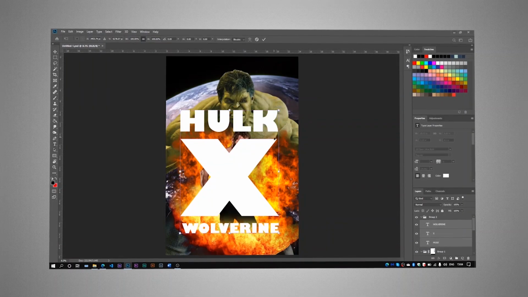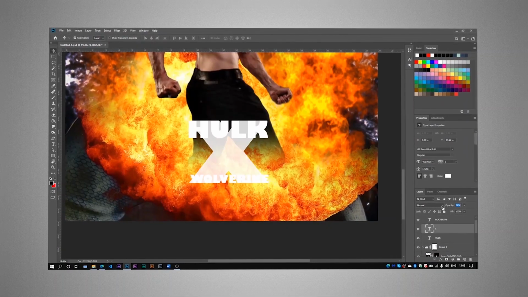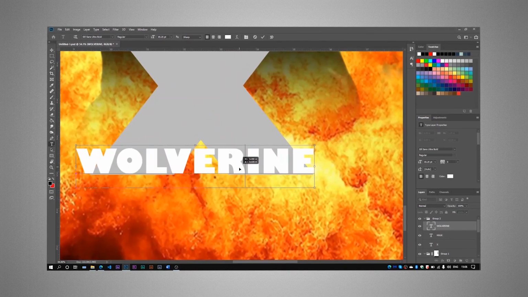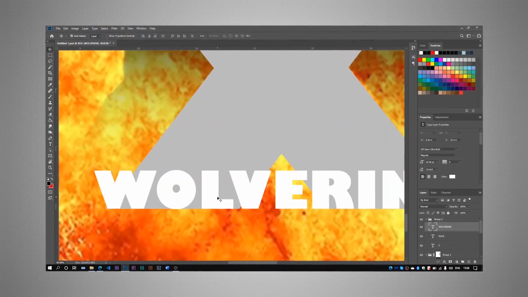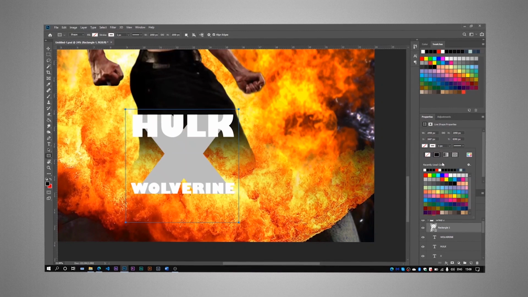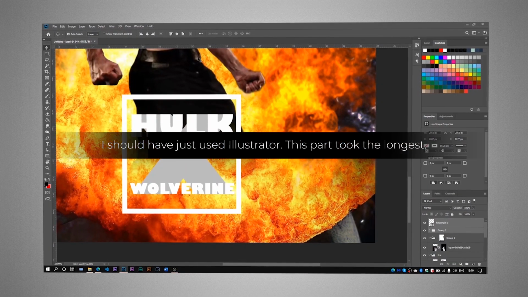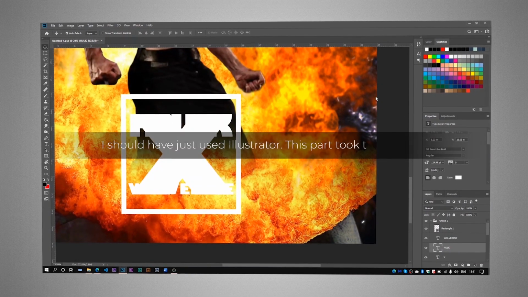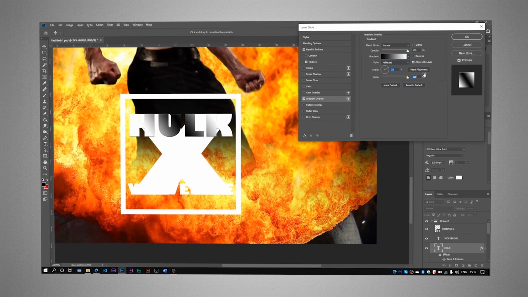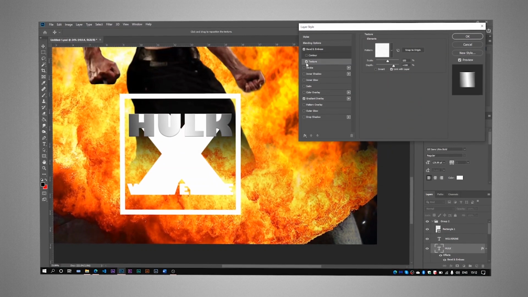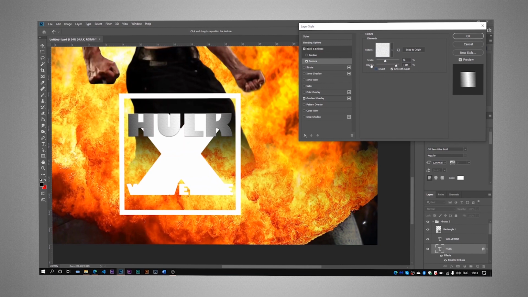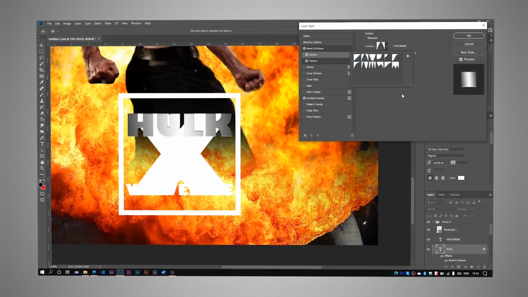At this point I realized that movie posters have logos. I did not want to open Illustrator to make a logo now, so I thought I'll just do something with blending options in Photoshop and see how it goes. Also, I decided to call the film Hulk x Wolverine instead of Hulk vs Wolverine. It sounds better.